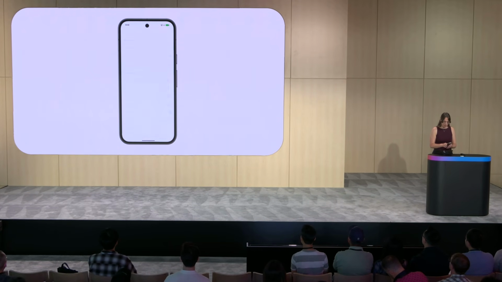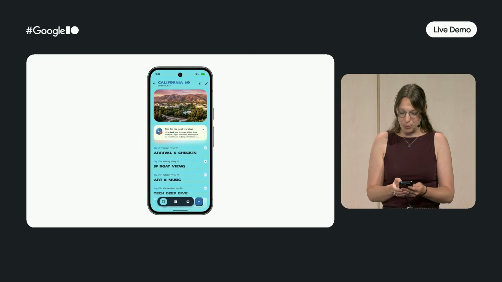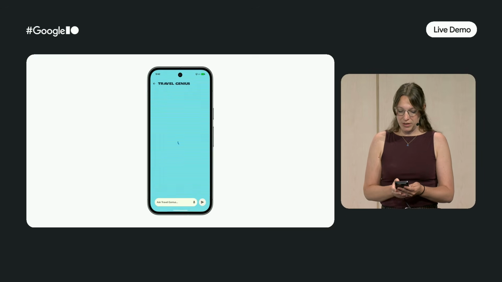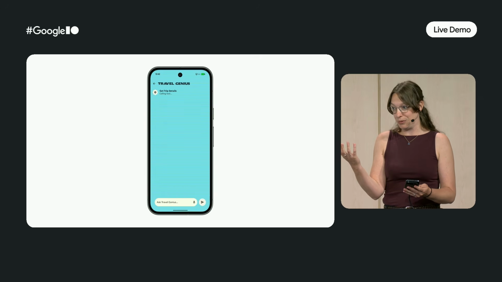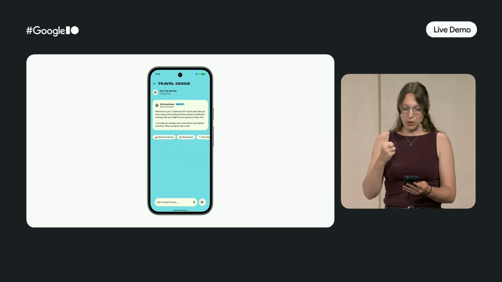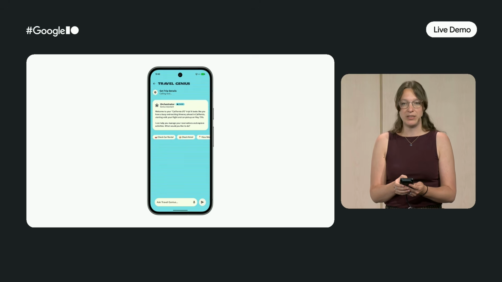So I'll turn the feature on. This is called the Genius Assistant, and our Genius Assistant is going to help us during our trip to understand what's going on. Now, it will first go to our cloud, and it will try to understand what's going on in the trip. So it passes the itinerary, and then it understands that I have a hotel and a car reservation. So let me check my hotel reservation.